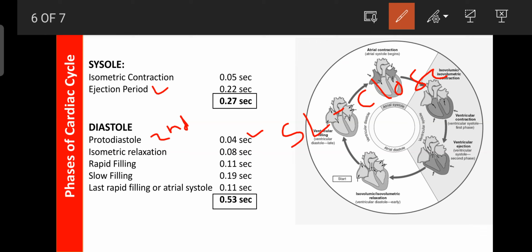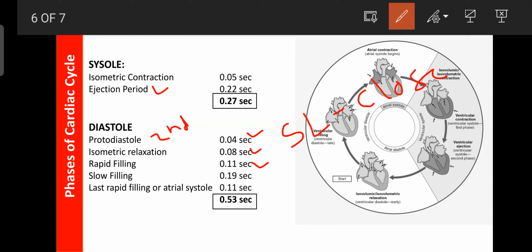Next, the phase is isometric relaxation. The duration of the isometric relaxation is 0.08 second. During this period, the ventricular muscles are completely relaxed, so no exchange of blood takes place. All the valves are closed during the isometric relaxation of 0.08 second. The next phase is known as rapid filling, and its duration is 0.11 second.